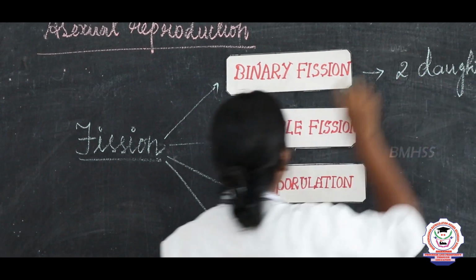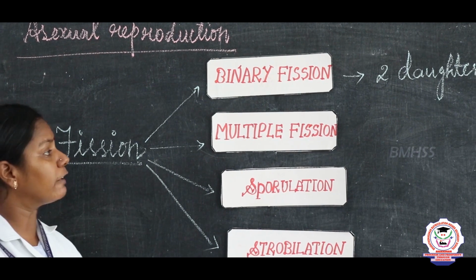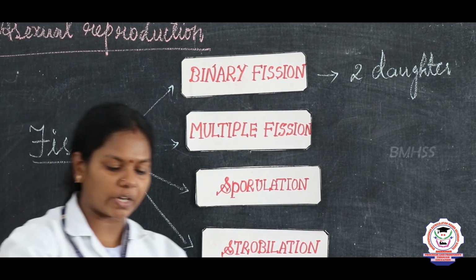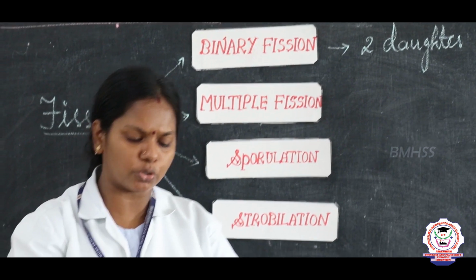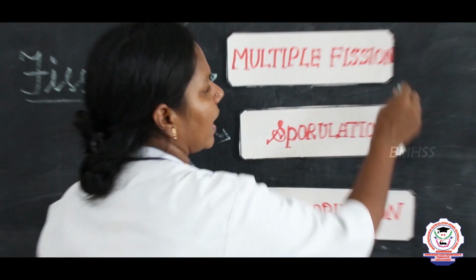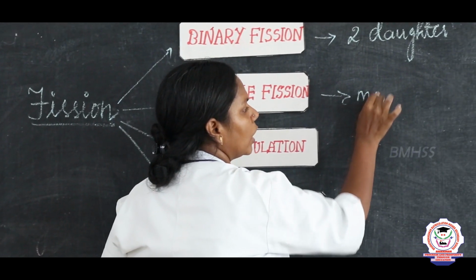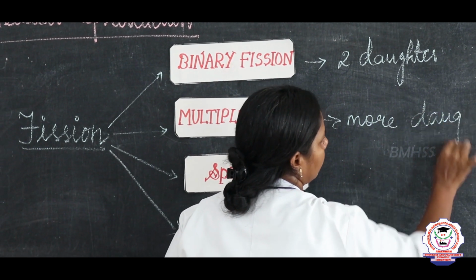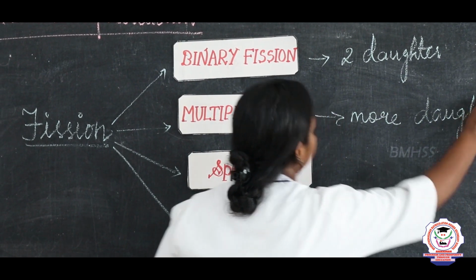Two daughter cells. What do you mean by multiple fission? If an organism divides into two or more individuals, it is said to be multiple fission. More individuals or more daughter cells, we call it multiple fission.